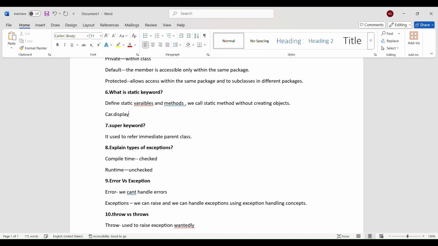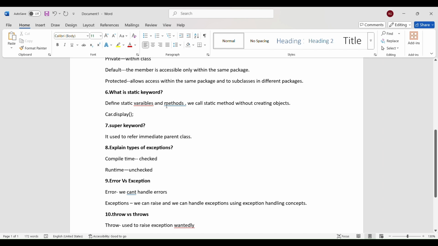And we have a different set of methods by using static. We have static variables also. For variables with the same value used in different methods, we declare it as a static variable. And for static methods, we call our methods without creating any object. And next one is the super keyword.